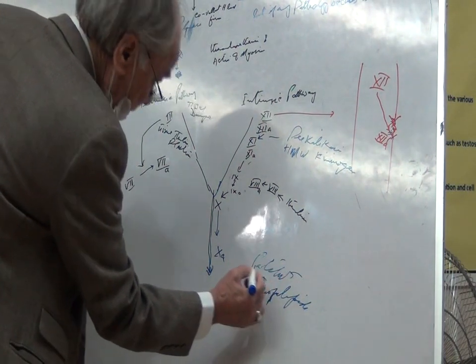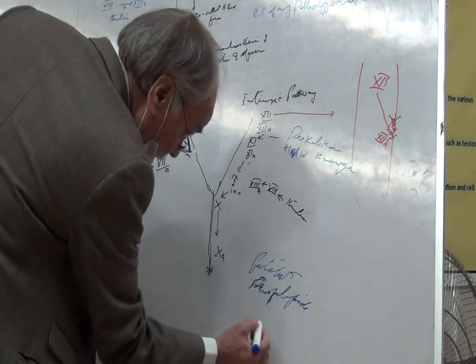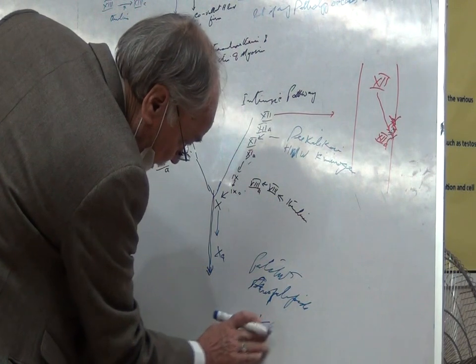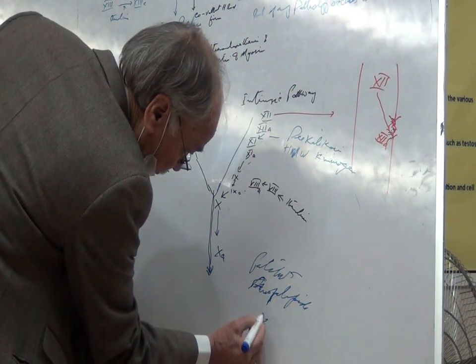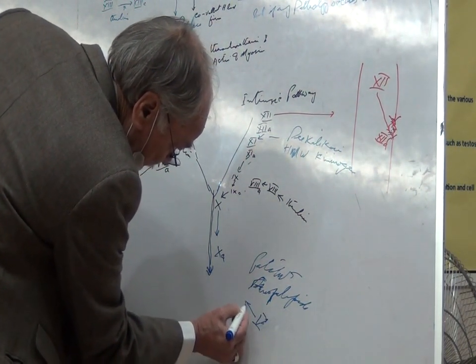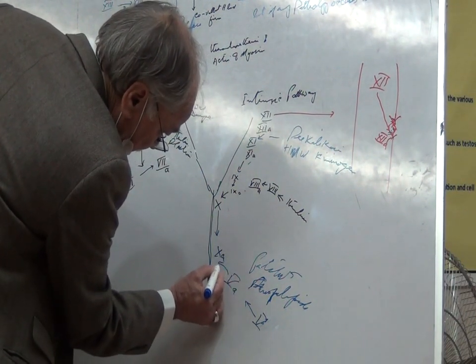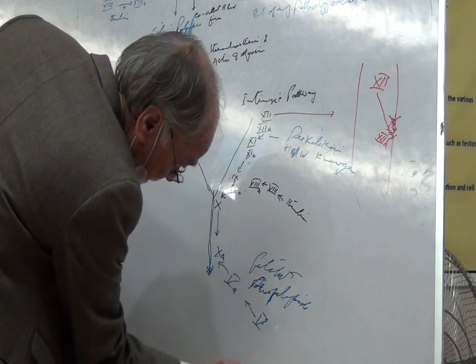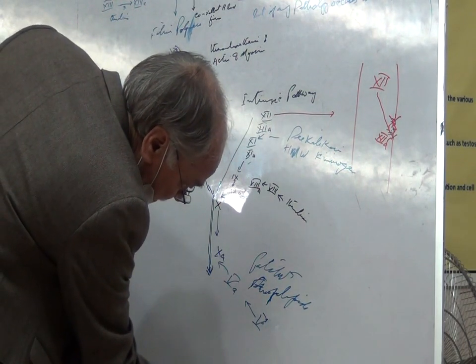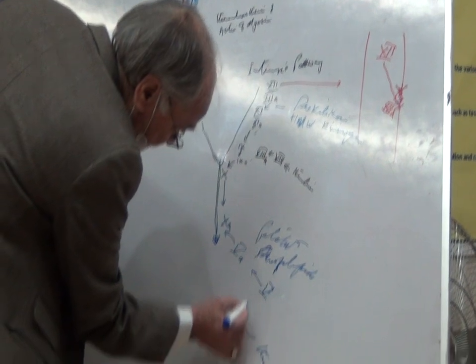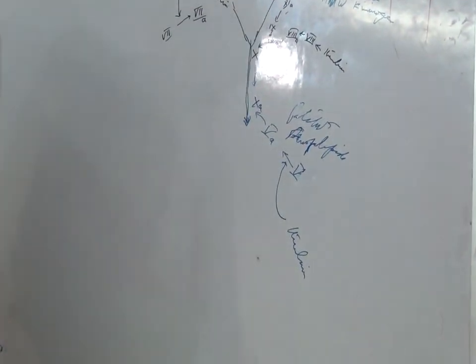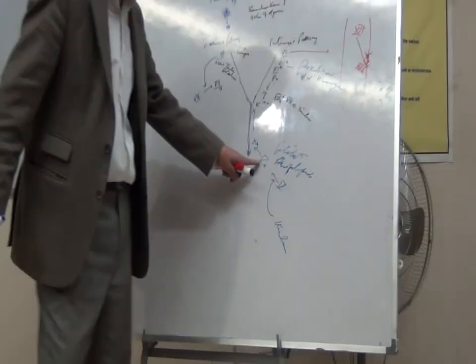platelets, phospholipids, and also in the presence of the factor 5 is converted into active factor 5. This is due to the thrombin, which activates the inactivated factor 5 into active factor 5.